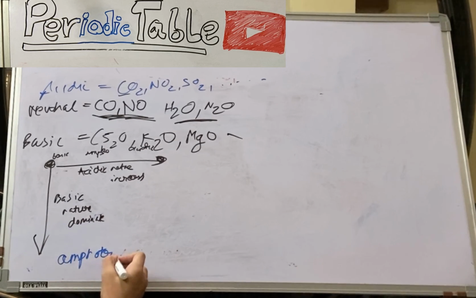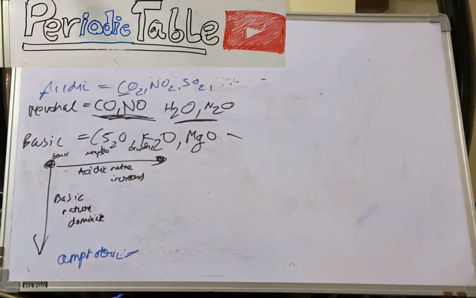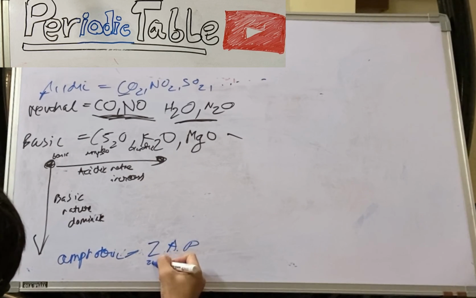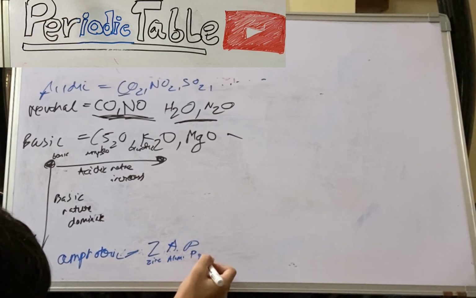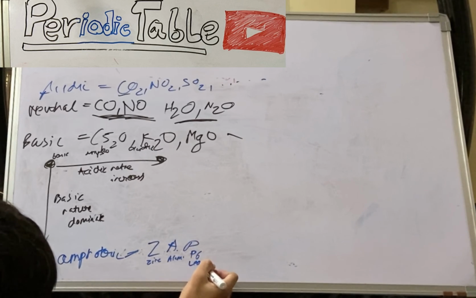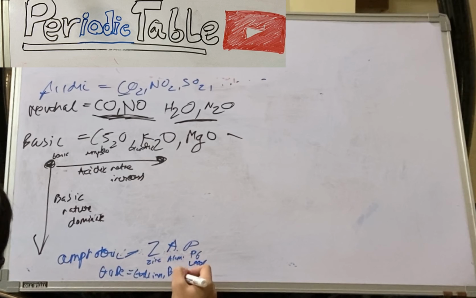These are the ones which react with acids as well as bases, giving salt and water. So these are Zn, aluminium, Pb, which is lead. Now there is Ga, which is gallium, and beryllium.